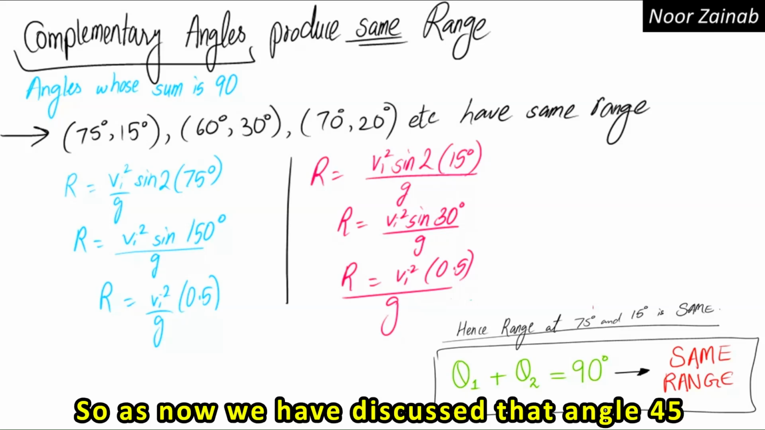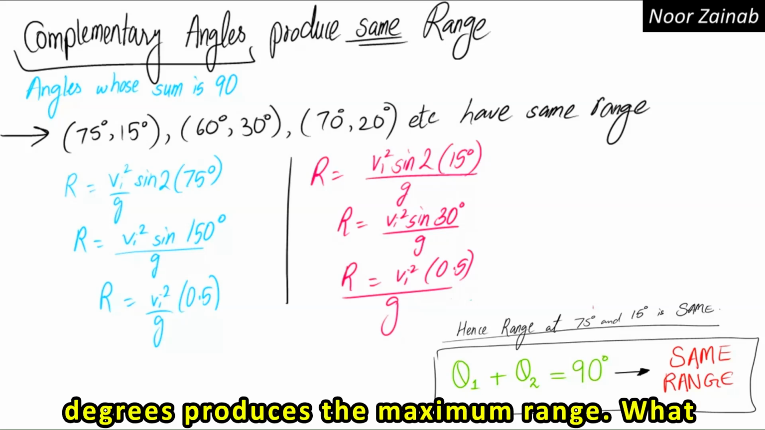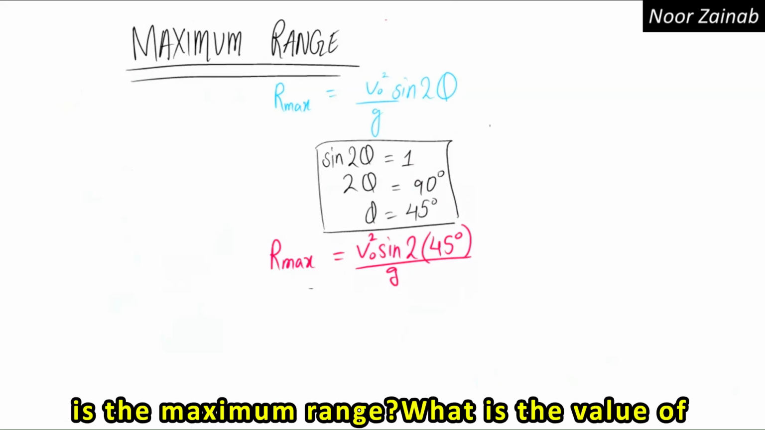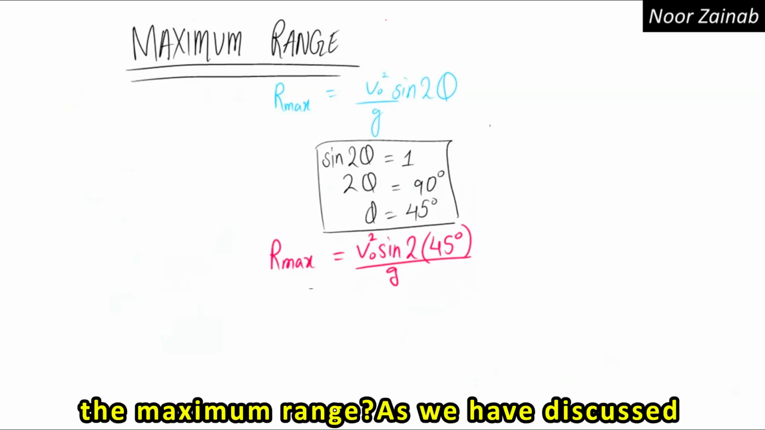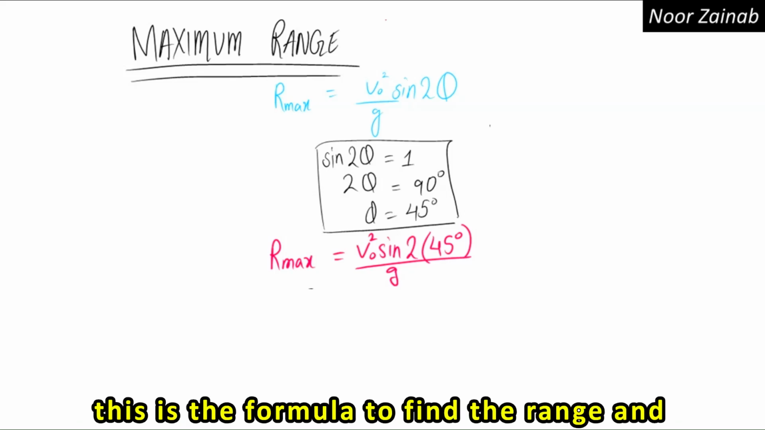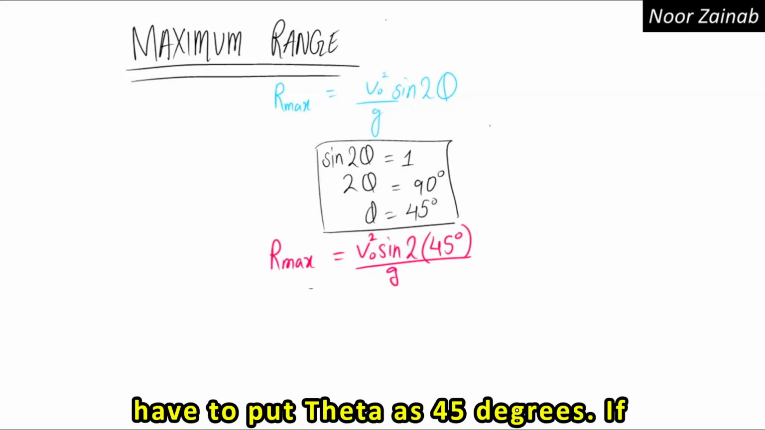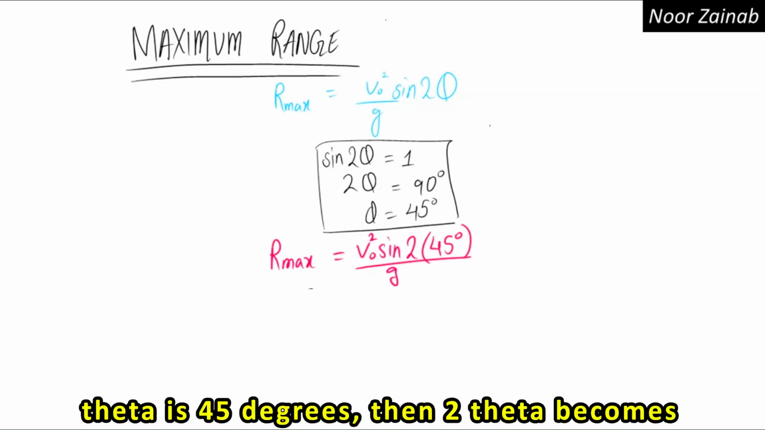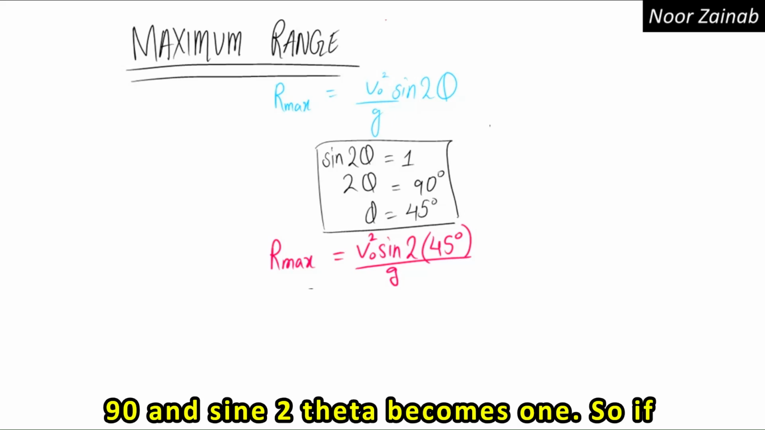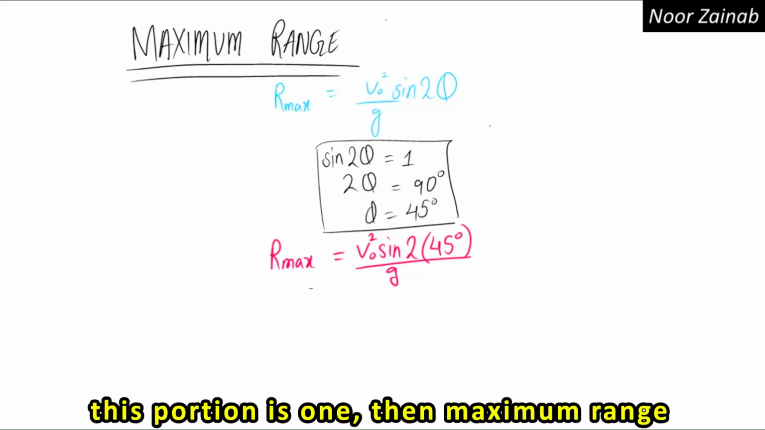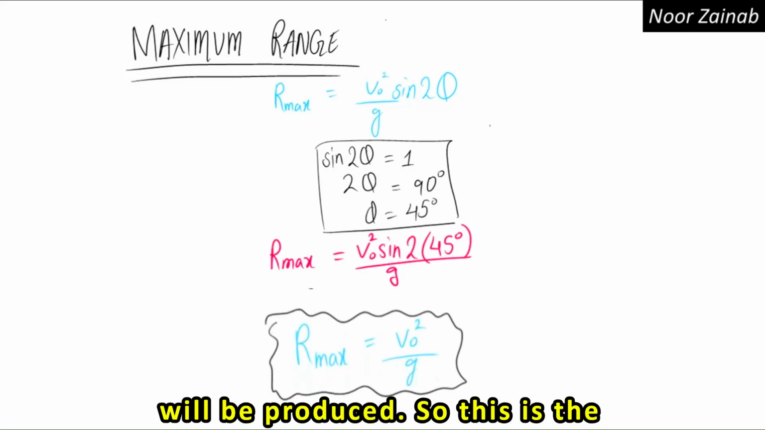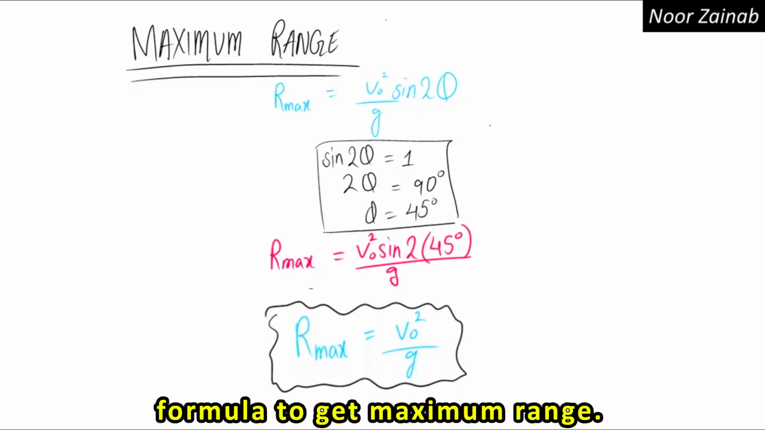As we have now discussed, the angle of 45 degrees produces the maximum range. What is the value of the maximum range? As we have discussed, this is the formula to find the range, and if we are calculating maximum range, we have to put theta as 45 degrees. If theta is 45 degrees, then 2 theta becomes 90 and sine 2 theta becomes 1. So if this portion is 1, then maximum range will be produced. So this is the formula to get maximum range.